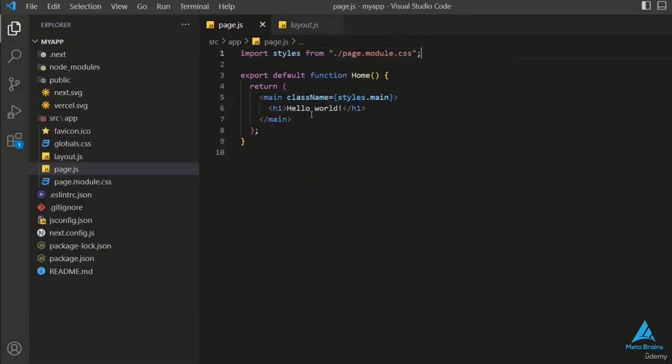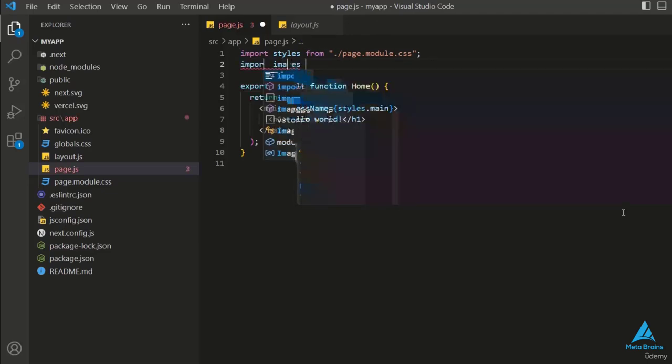Okay, now let's discuss named and default exports. So here you can see that the export we have done is a default export. If I remove the default keyword here and just export the function and component of home, it means our export will be named export. Now, what's the difference between default and named exports? So default export is mainly used when we have to export from a single value module. For example, if I want to import any component in this component, what will be its process?